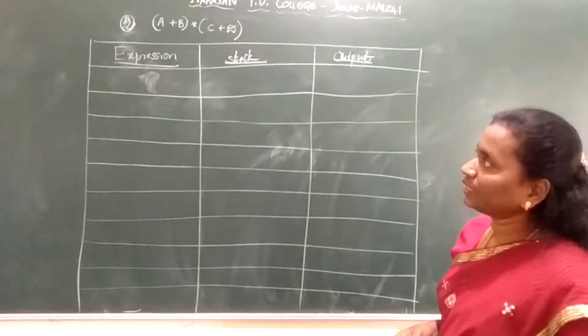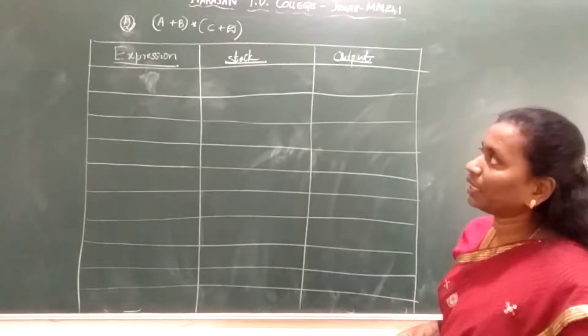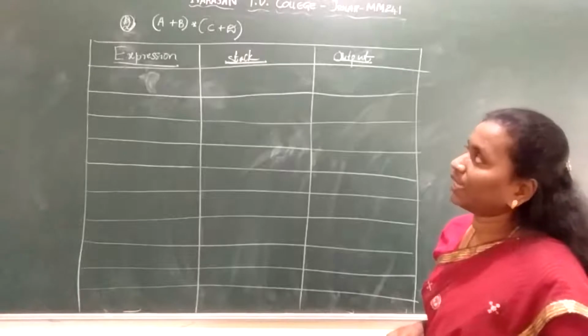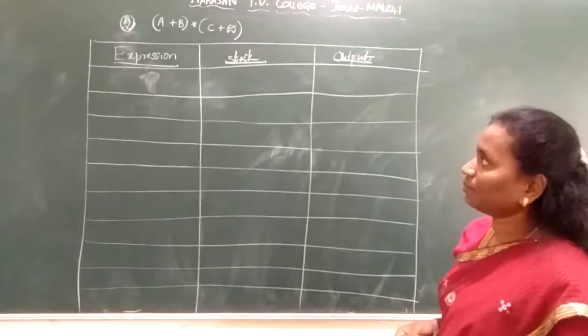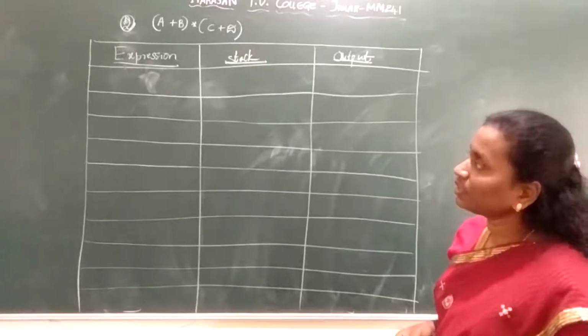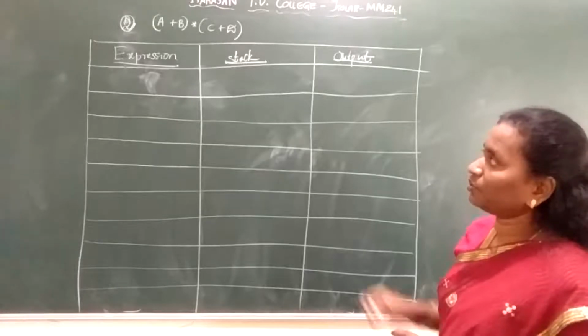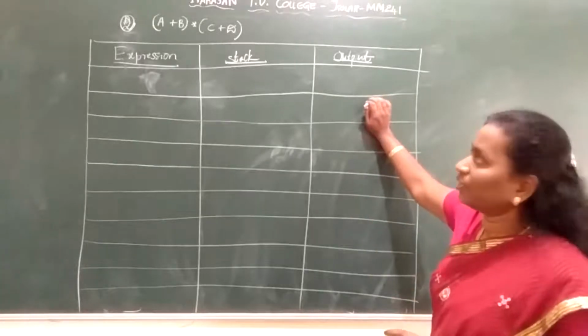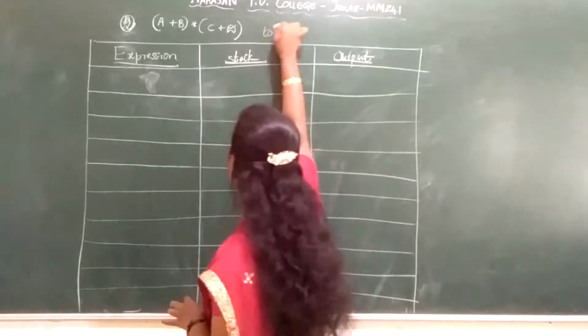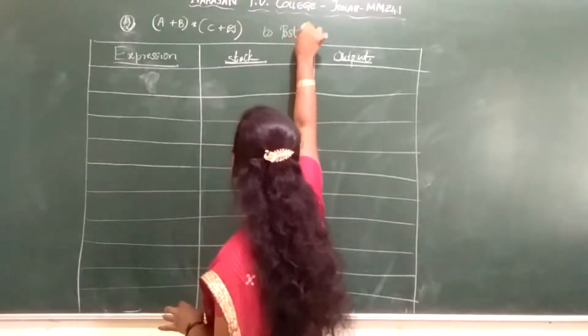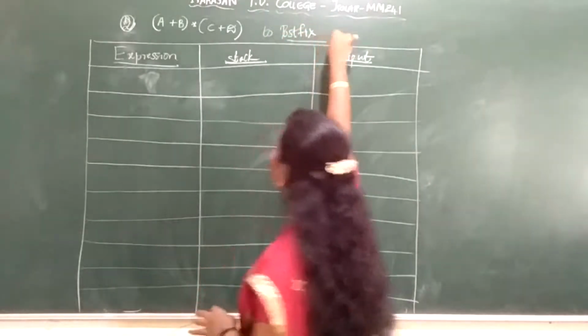See students, I have taken the second very simple example by using the variables like (a + b) * (c + d). I have taken even the parenthesis. So this is a given infix expression. Now how are we going to convert the given infix expression to postfix? We need to convert the given infix expression to postfix expression.